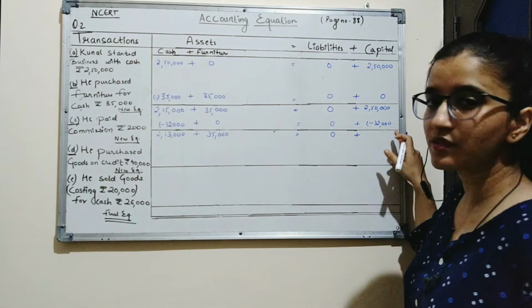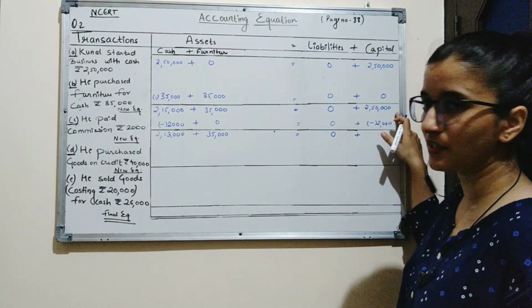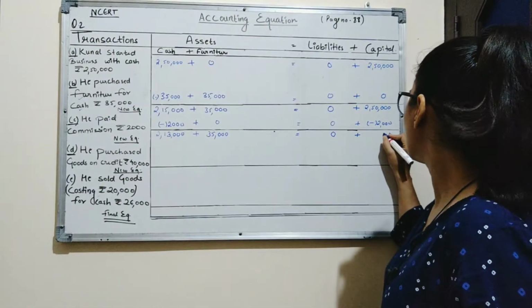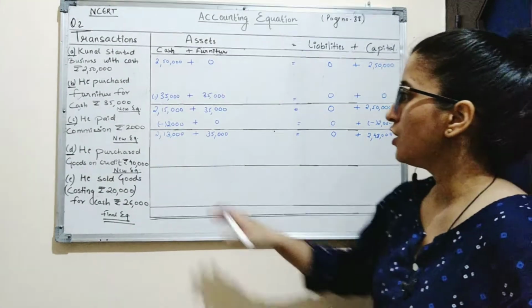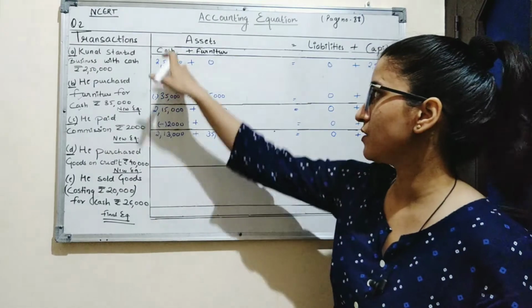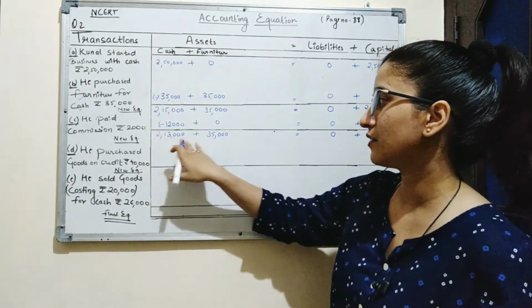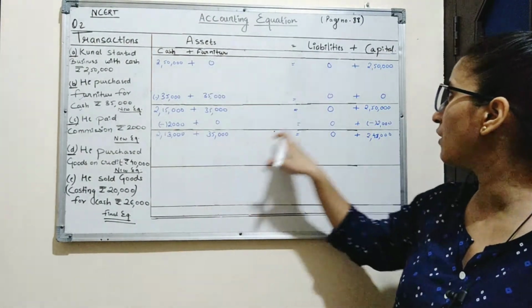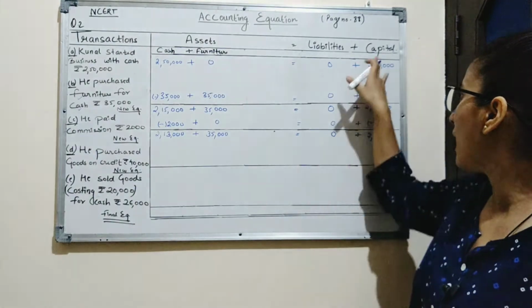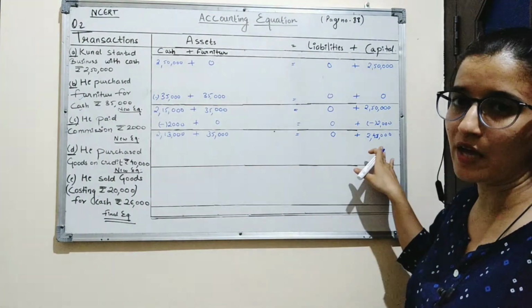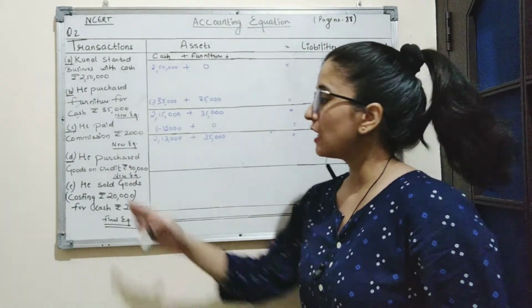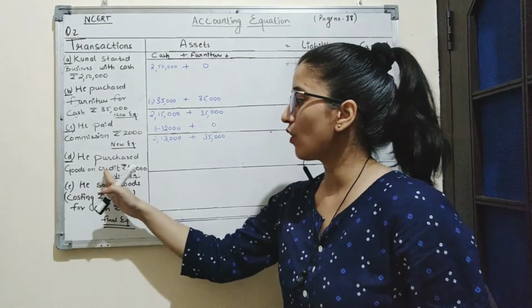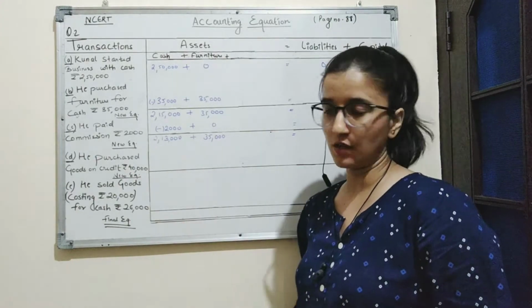And reducing 2,000 from 2,50,000, we get 2,48,000. So here is the new equation where cash is of 2,13,000, furniture 35,000, liabilities 0, and capital amounting to 2,48,000.